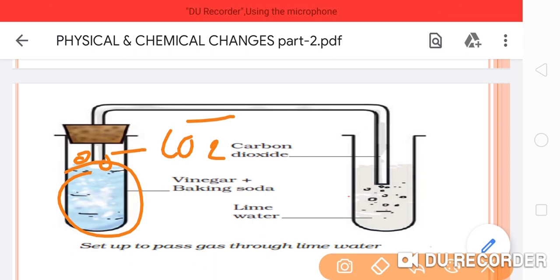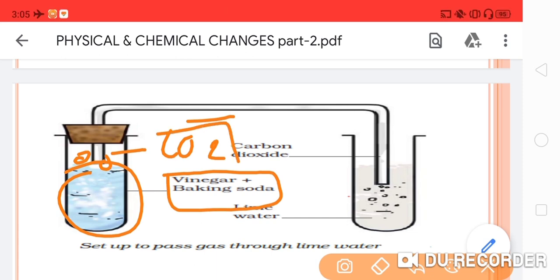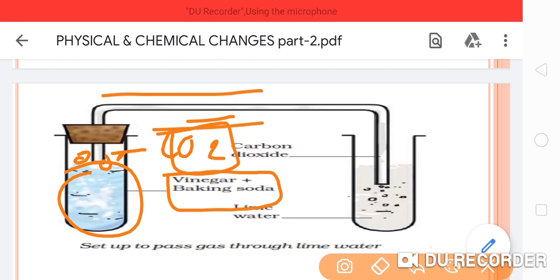Okay students, so when you place a cork over the apparatus in which the chemical reaction is going on with the vinegar and the baking soda, the gas evolving, that is carbon dioxide, can be identified by the bubbles which evolve during the chemical reaction. Then you pass this gas through the bending tube into another apparatus in which we have taken calcium hydroxide solution.